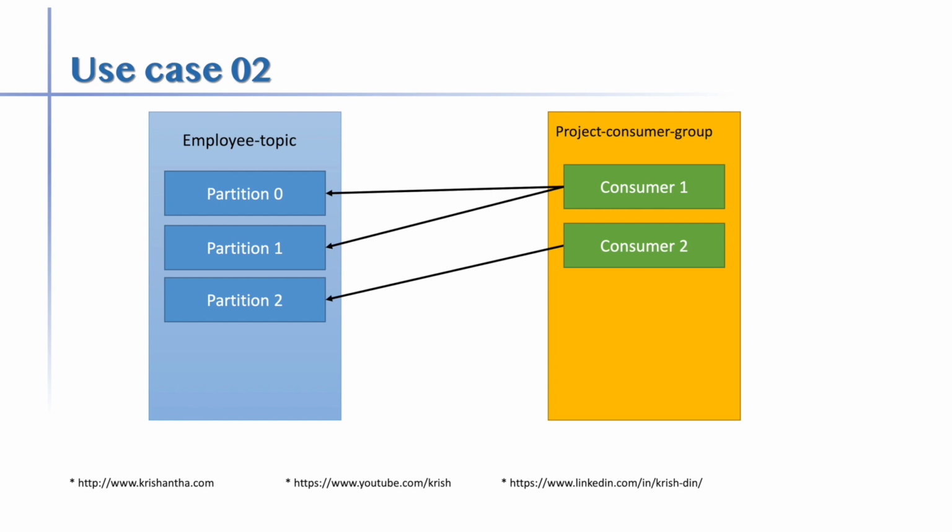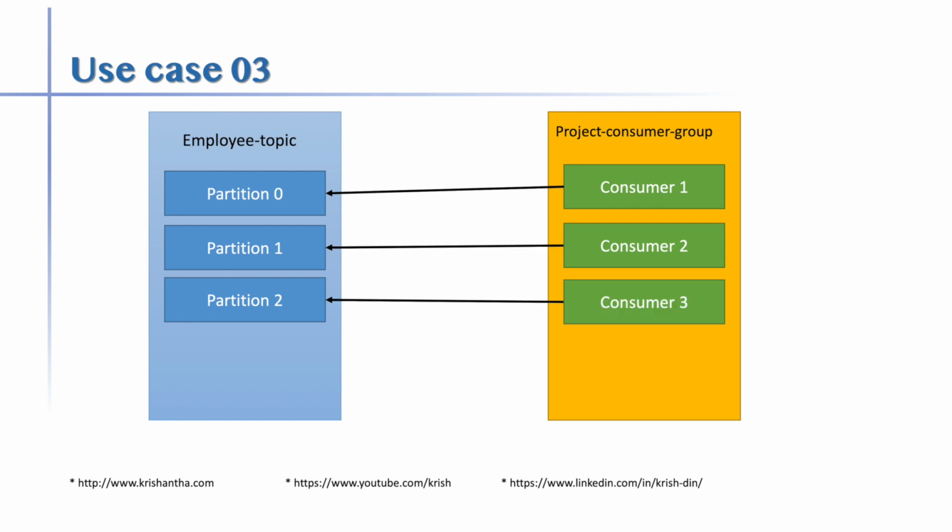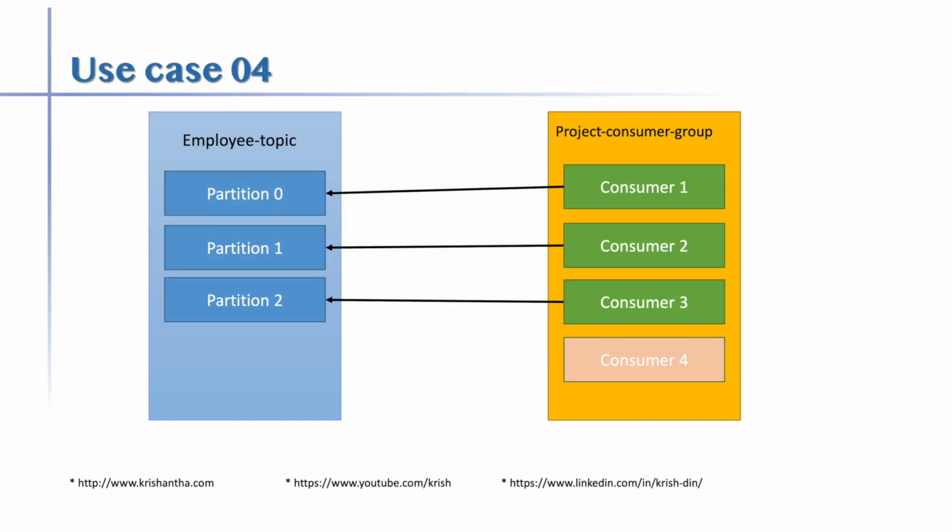So now you add one more consumer. Now you have 3 partitions and 3 consumers, each consumer reading from its own partition. Now you add one more consumer, thinking, okay, I need to speed this up, let's scale this more. Now what happens? Since you have only 3 partitions, Kafka does not send messages to consumer 4. That means consumer 4 will be idle. If you add 5, 6, 7, all of them are idle.